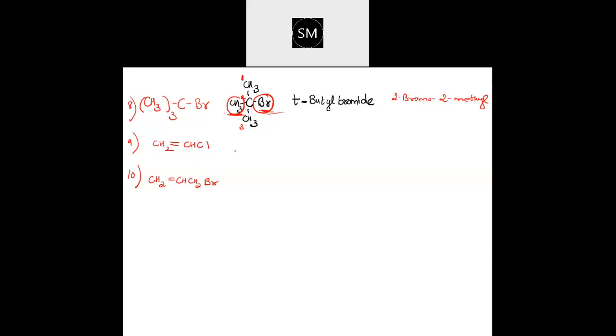Now come to that main chain. Main chain has how many carbon? 3 carbon atoms. So 3 carbon atoms means propane. Correct? So 2-bromo, 2-methyl propane. Agree? Understood? Got how to name, students? Any doubt? Any doubt still going in your head? You can ask me.